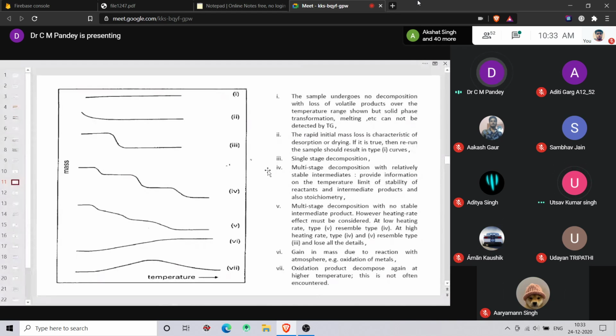एग्जाम में आता है कि draw a curve where there is increase in the mass of the system with increase in temperature, or where the oxidation of the material is taking place, then you have to draw curve 6, right? और clearly आप draw करोगे और axis भी clearly बताओगे कि y axis पे क्या है और x axis पे क्या है, और एक सिंगल कर्व clearly draw करोगे, right?